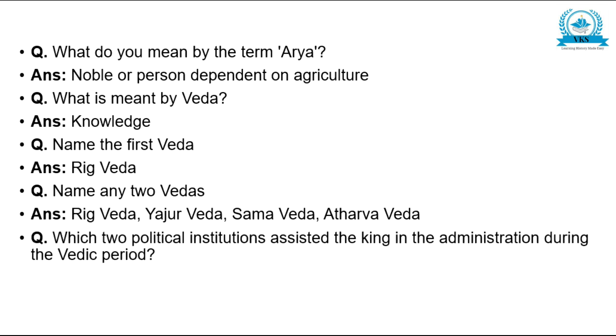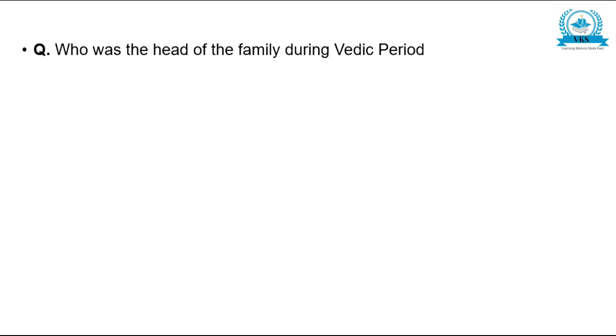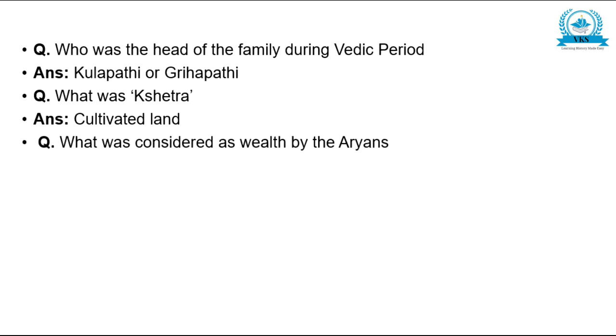Which two political institutions assisted the king in administration during the Vedic period? Sabha and Samiti. Who was the head of the family during Vedic period? Kulapati or Grihapati. What was Kshetra? Cultivated land. What was considered as wealth by the Aryans? Cattle.